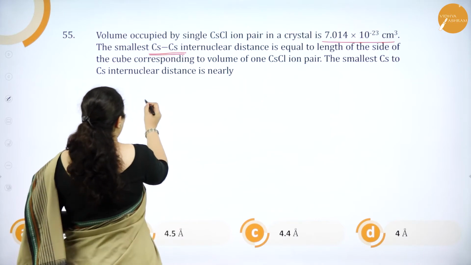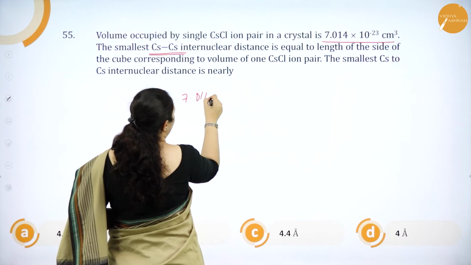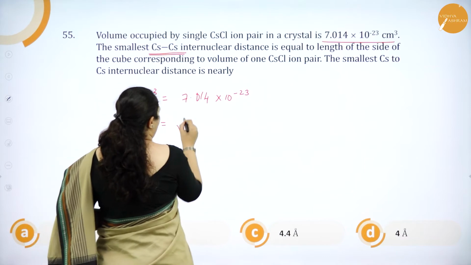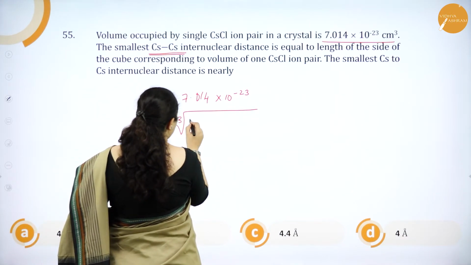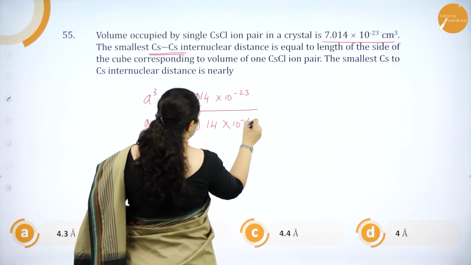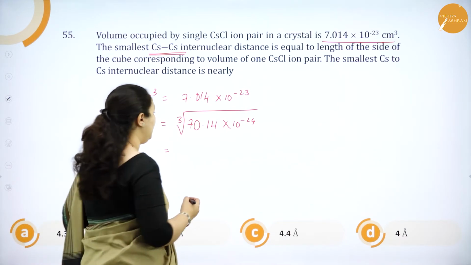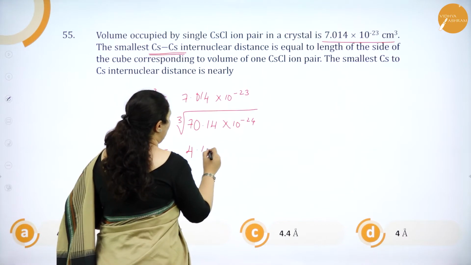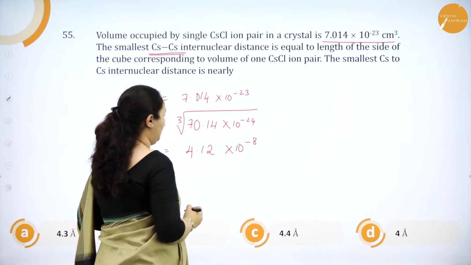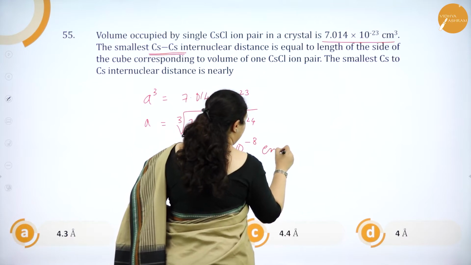and that edge length only is the cesium internuclear distance. So a cube, that is the volume occupied, is 7.014 into 10 to the power minus 23 cm cube. So if I take the cube root, I'll make it as 70.14 into 10 to the power minus 24, so that it's easy. So cube root of 70 is nearly 4.12 into 10 to the power minus 8 centimeter.